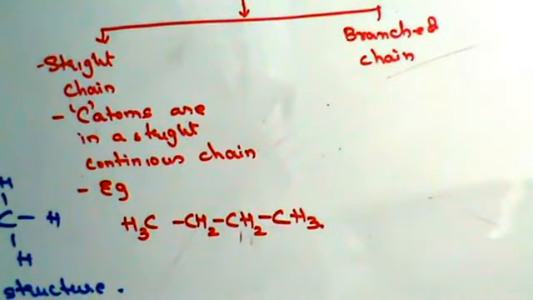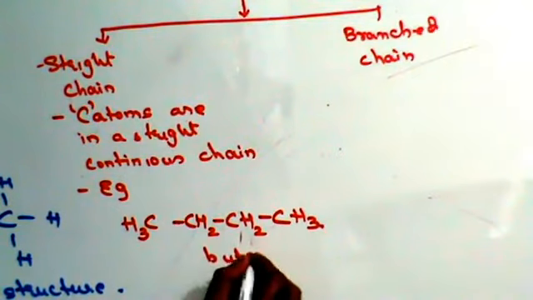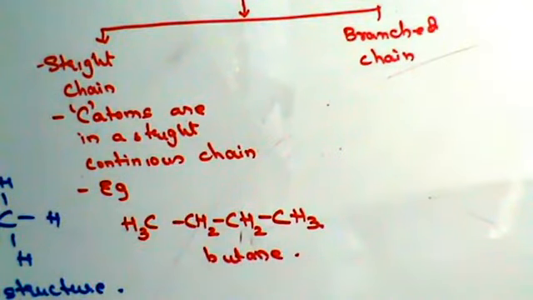All the carbon atoms are in a straight line. This is butane. To indicate that they are straight chain compounds, some authors call this n-butane, to indicate normal butane. The n indicates normal, and normal indicates straight chain compounds.